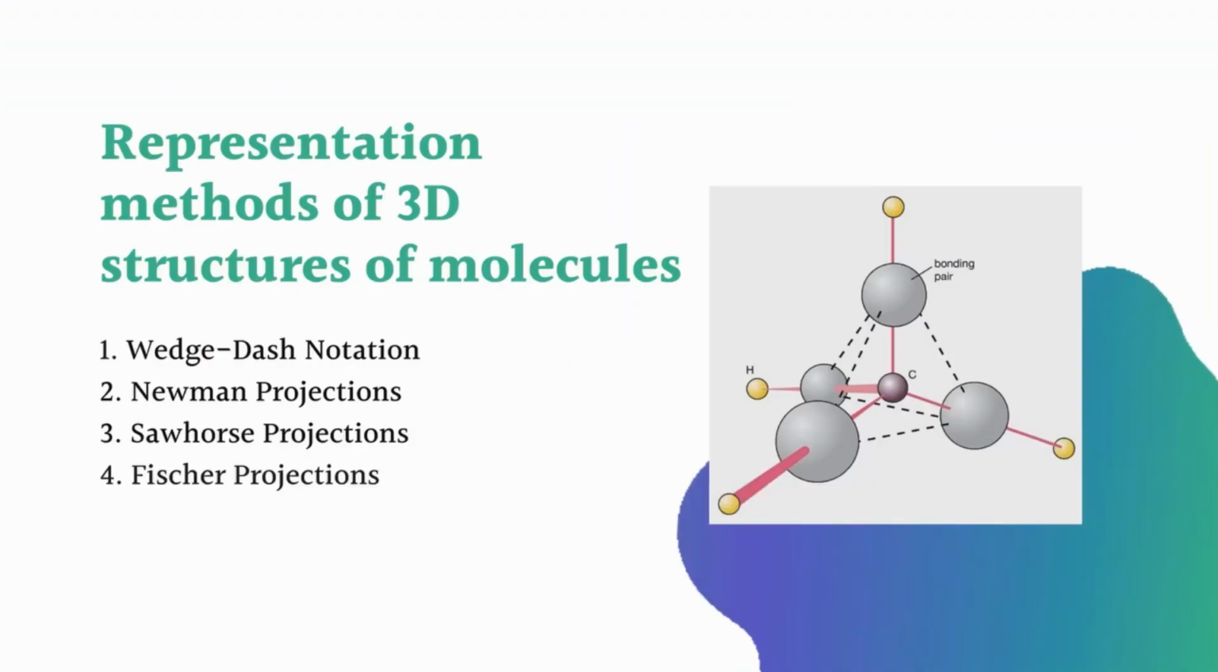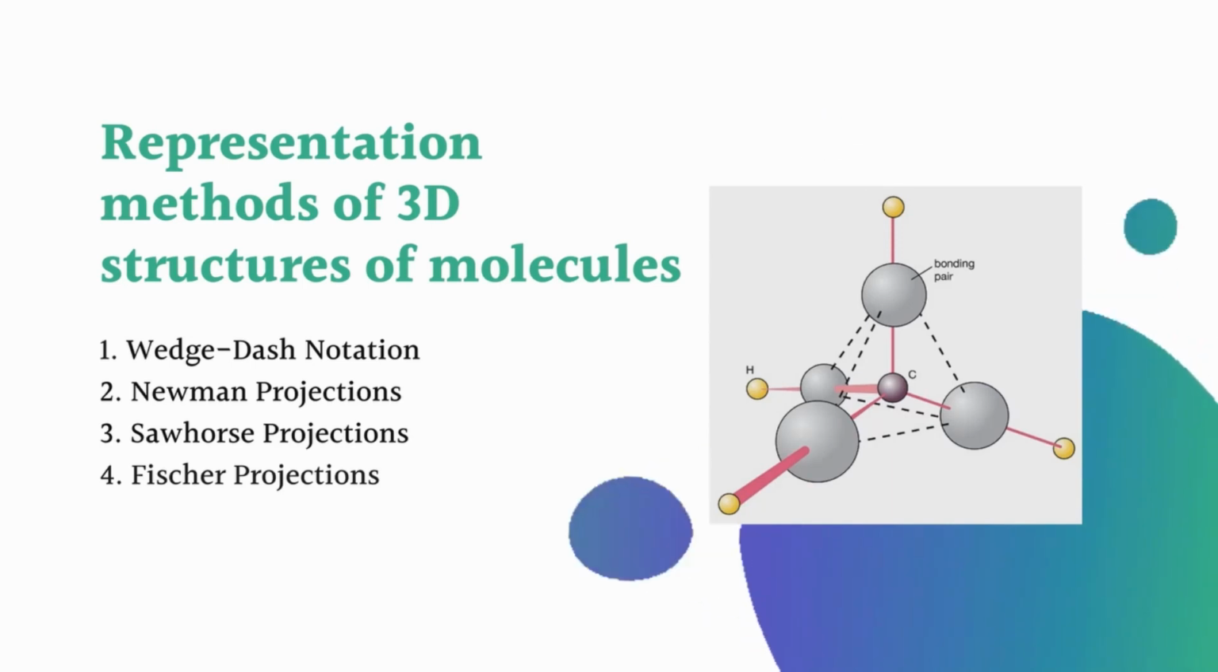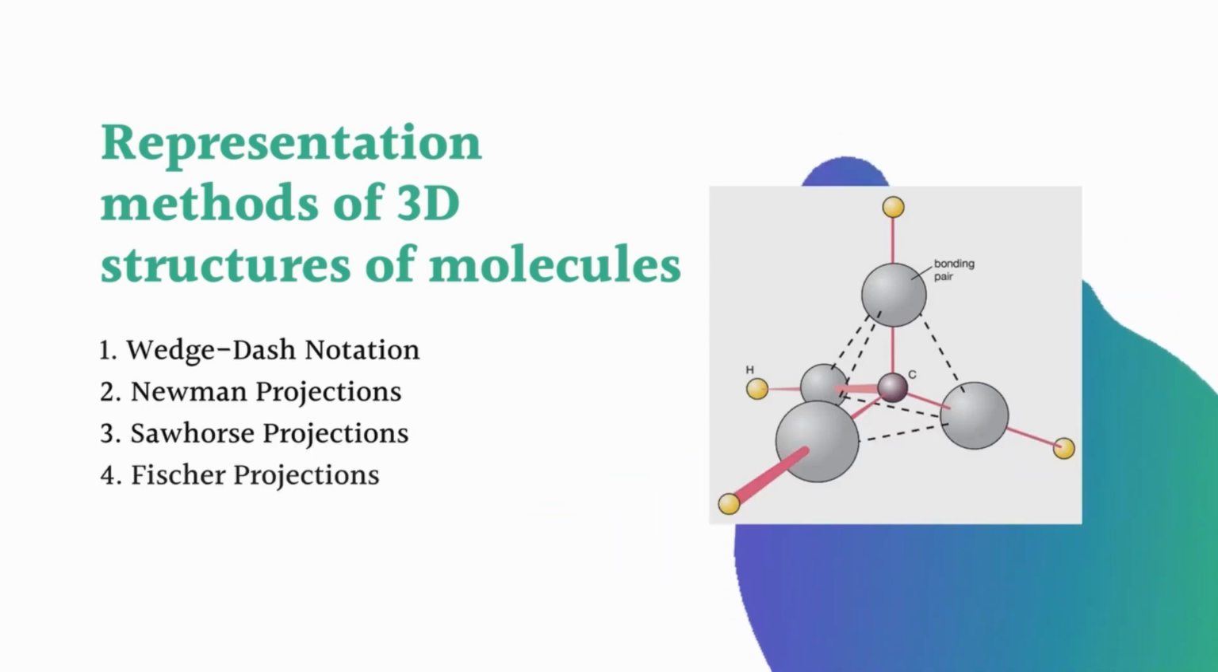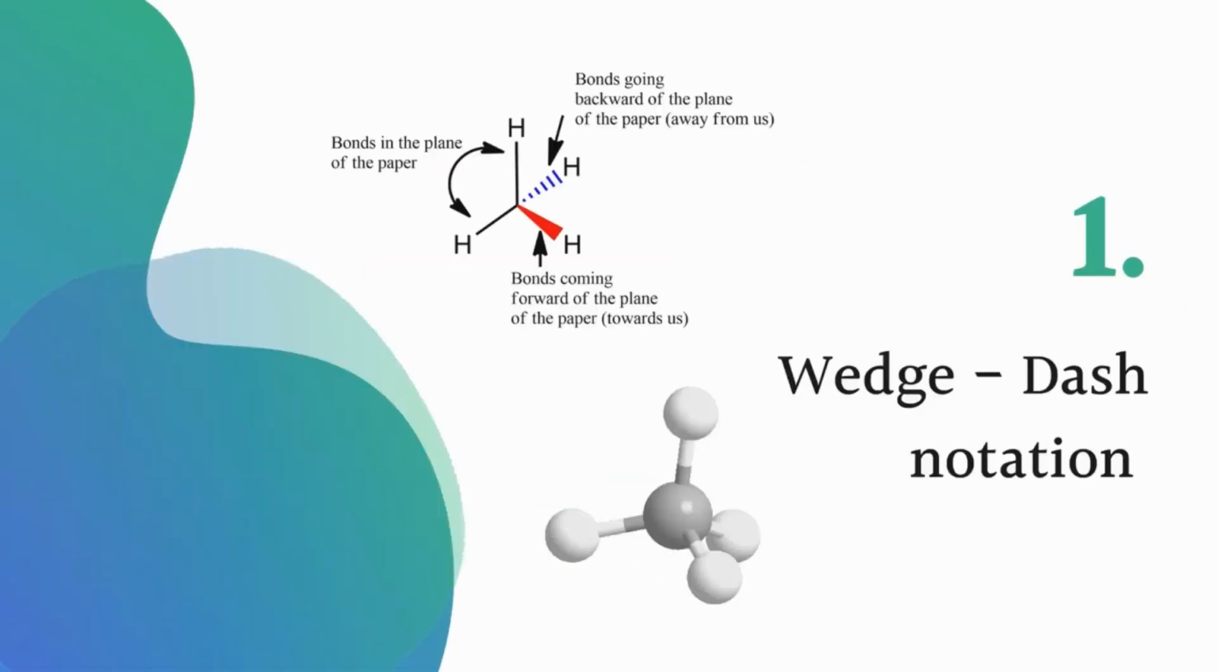Next, the representation methods of 3D structures of molecules. The three-dimensional structure of organic molecules is explained by four different projection methods. The first is called the wedge dash notation method, the second is Newman projections, the third is Sawhorse projections, and the fourth is Fischer projections. Let us go to the first method, the wedge dash line or wedge dash notation projection method.